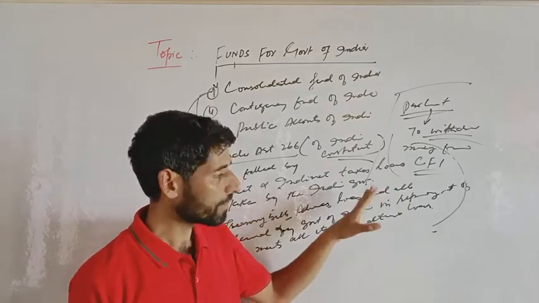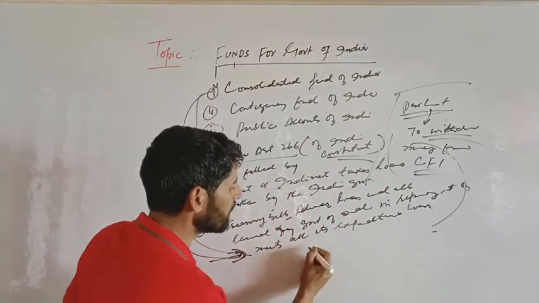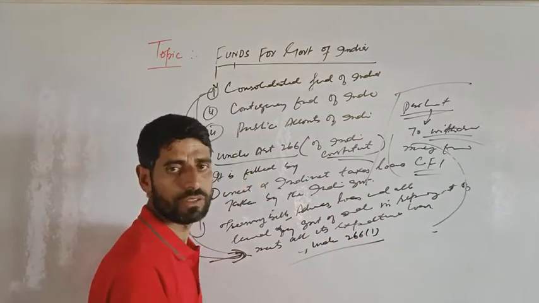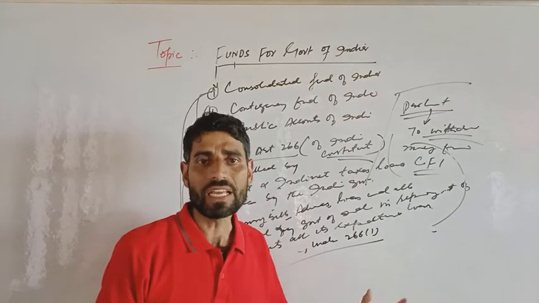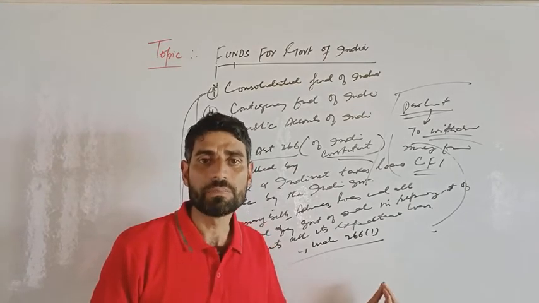Similarly, in every state, under Article 266 clause 1, the Consolidated Fund of the State has been established.